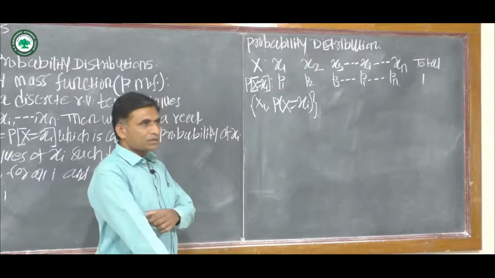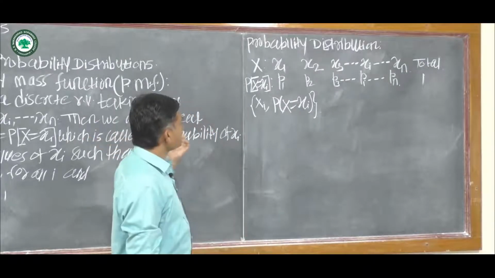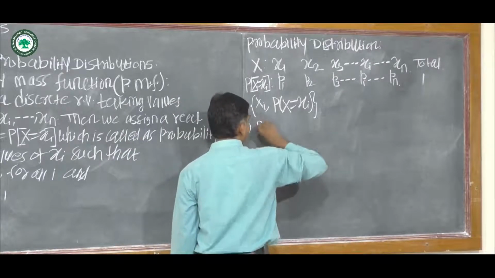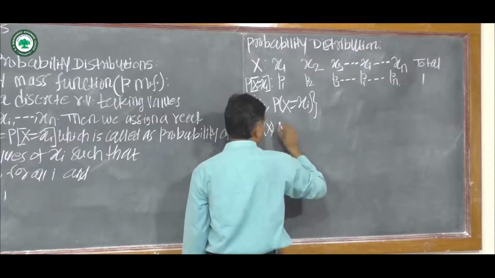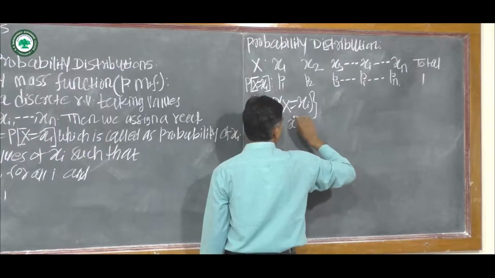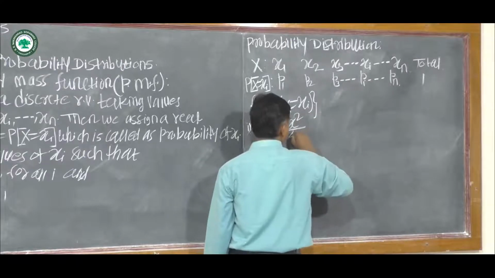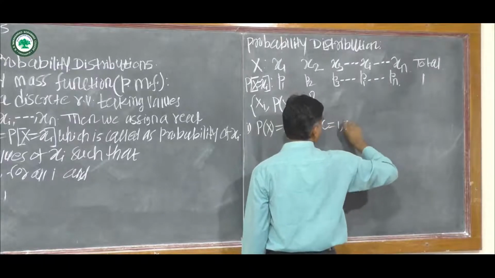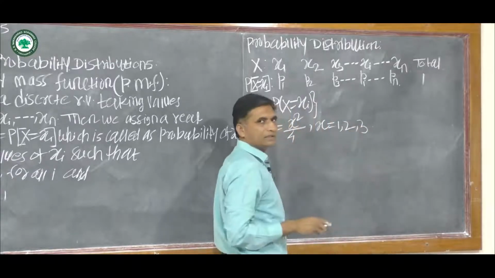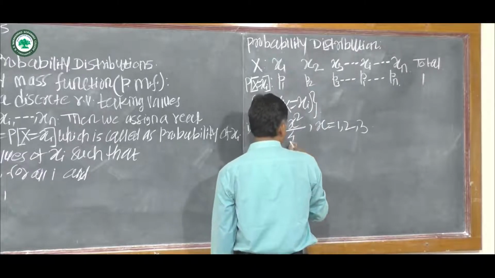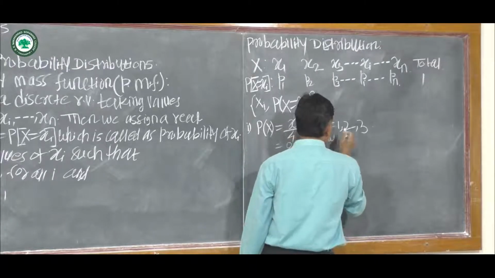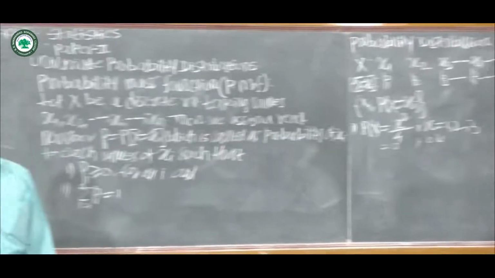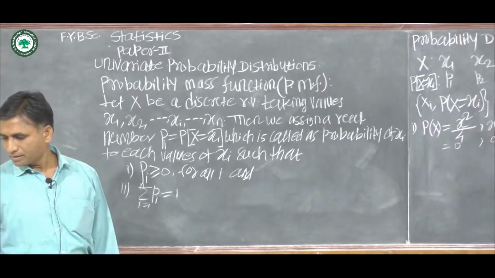Now we see an example on this probability mass function and probability distribution. Suppose we are given one function p of x equal to x square upon 14. Here x takes values 1, 2, 3 and 0 otherwise. Verify whether the given function is a probability mass function or not.